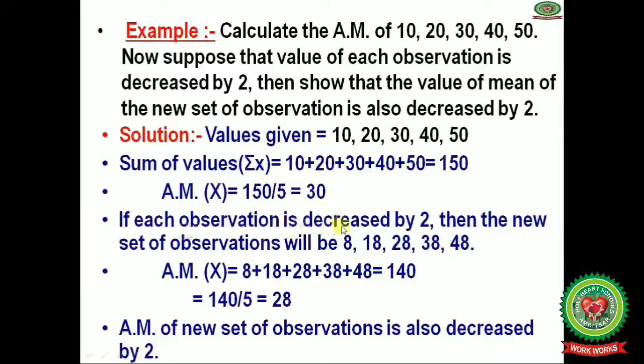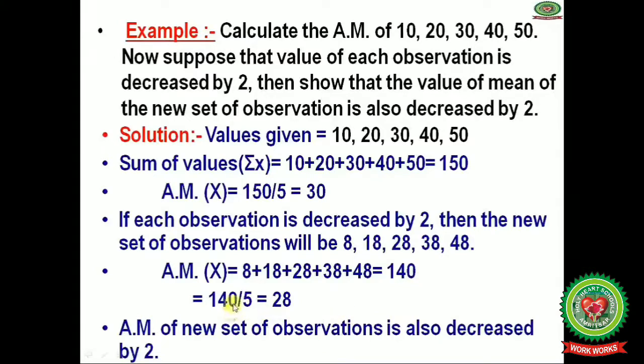If each observation is decreased by 2, this is our property, then the new set of observations will be 8, meaning 10 minus 2 is 8, 20 minus 2 is 18, 30 minus 2 is 28, 40 minus 2 is 38, 50 minus 2 is 48. Done. For the arithmetic mean, first we take the sum of all the decreased observations, which equals 140.